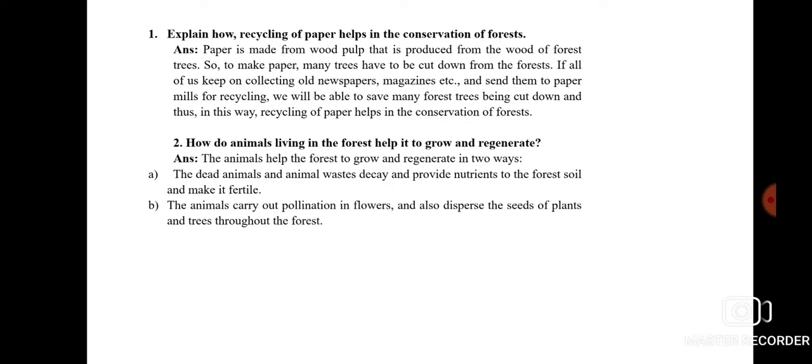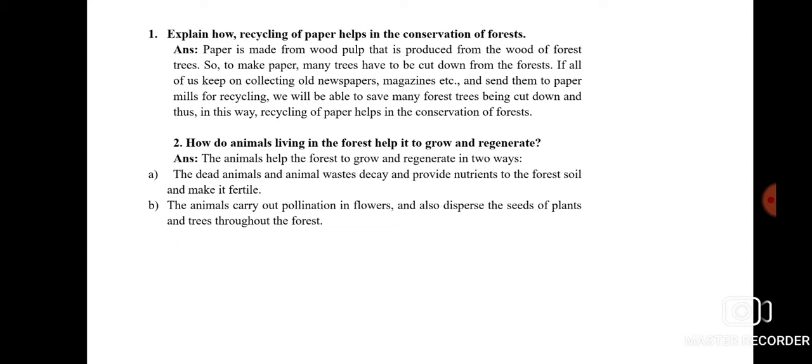If all of us keep on collecting old newspapers, magazines, old notebooks, and send them to the paper mills for recycling, then we will be able to save many forest trees from being cut down. In this way we can conserve the forest, without cutting down the forest trees for getting paper.